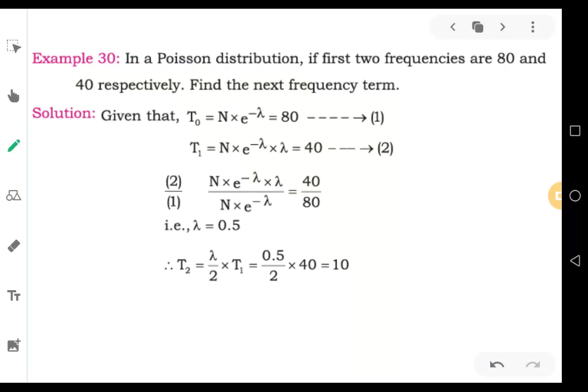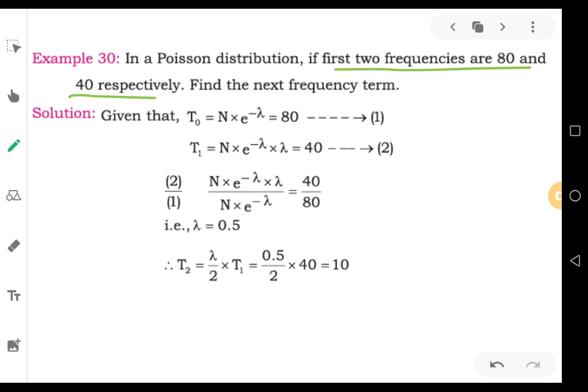Welcome students. In our earlier video also we worked out a simple problem relating to frequency terms of Poisson distribution. This is also one such problem. In a Poisson distribution, first two frequencies are 80 and 40 respectively.